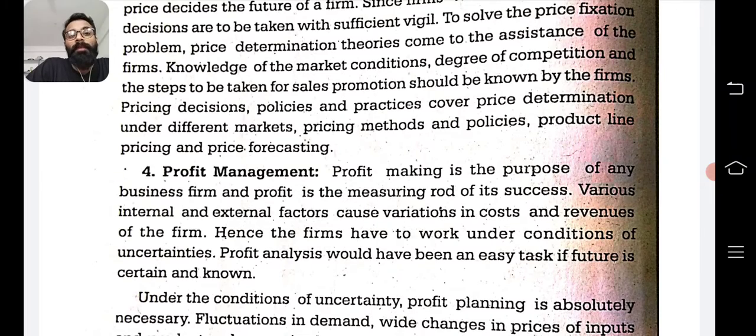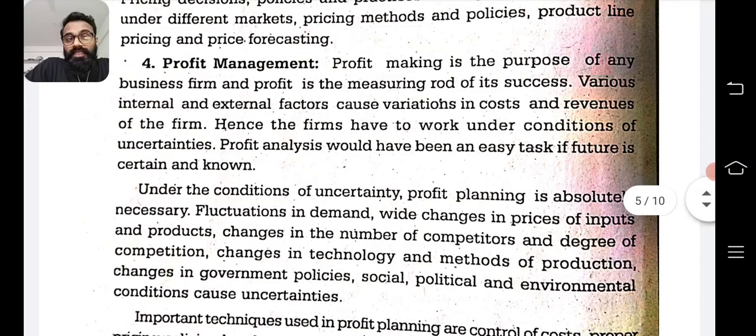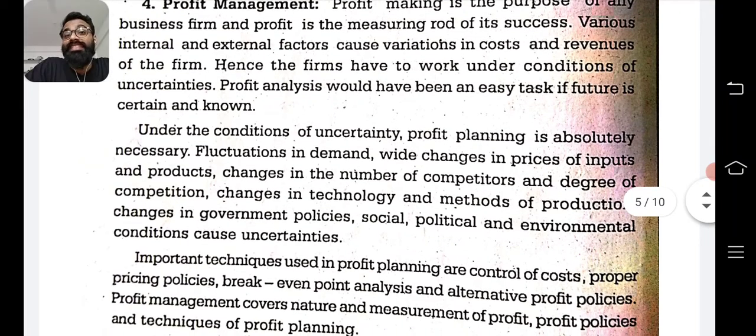Profit management. Profit making is the purpose of any business firm, and profit is the measure of its success. Various internal and external factors cause variation in cost and revenues of the firm. Hence, the firm has to work under conditions of uncertainty. Profit analysis would have been an easy task if the future is certain and known. Under conditions of uncertainty, profit planning is absolutely necessary.